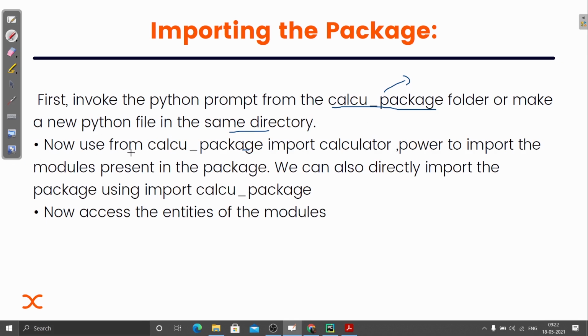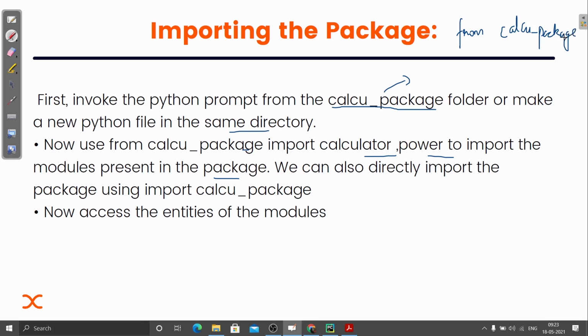Now use from the calc package import calculator, power to import the modules present in the package. First, we need to import, you can write like this, from this package name, that is calc package.